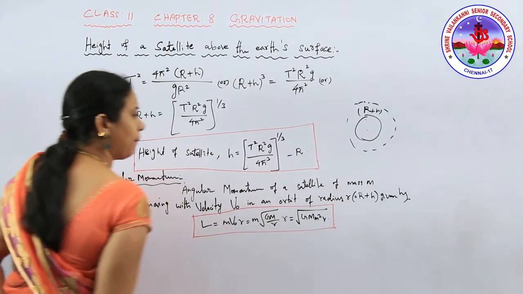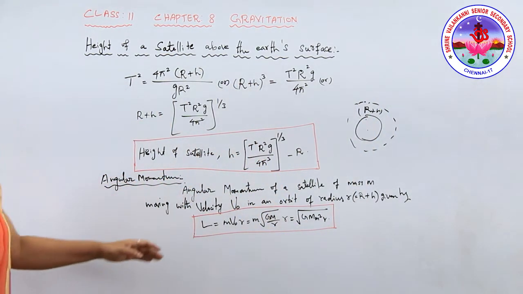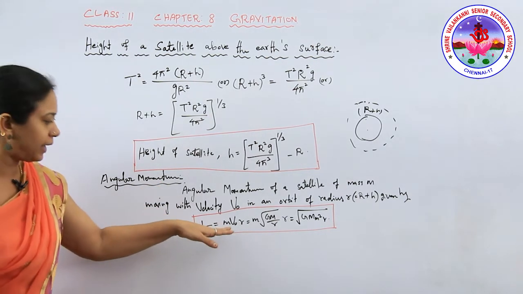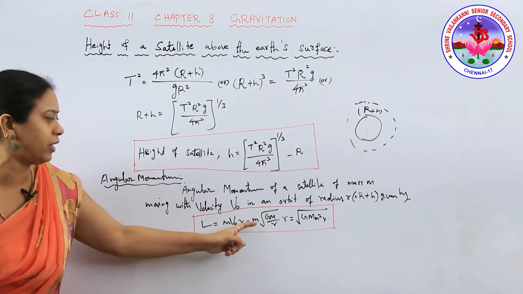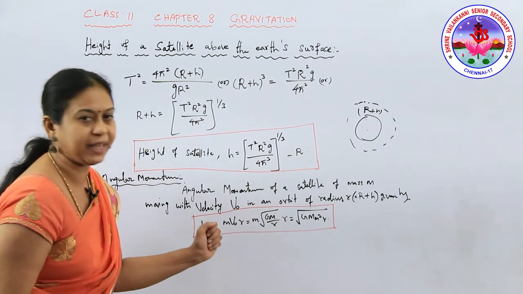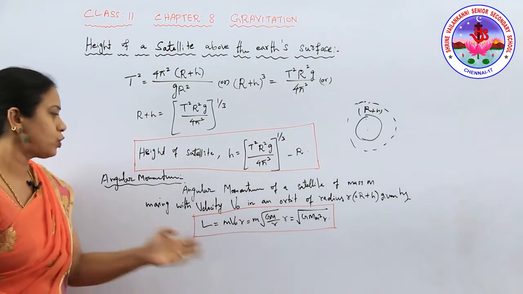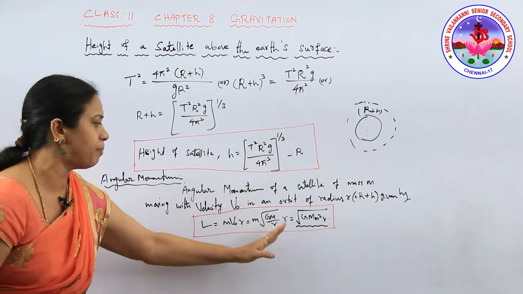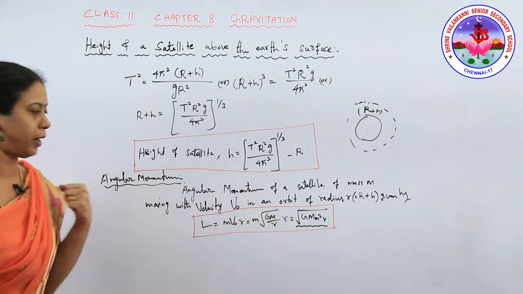So the angular momentum represented by L is m v naught r, which is equal to m into the v naught value, root of G M by r, into this r. So we can write that as root of G m square into r.